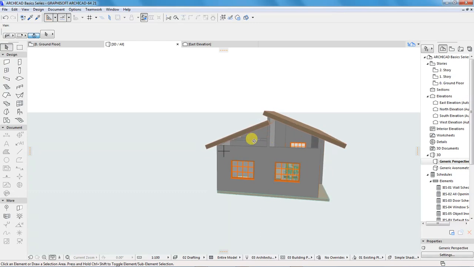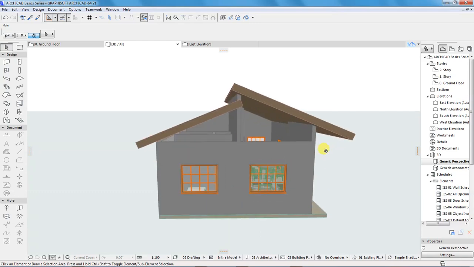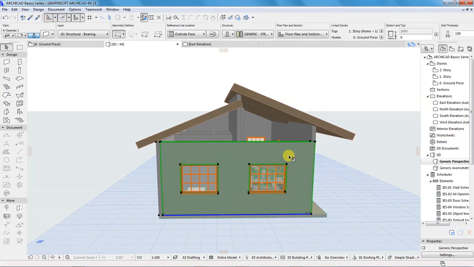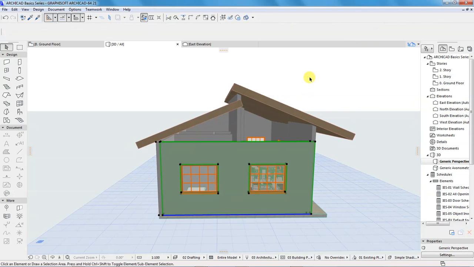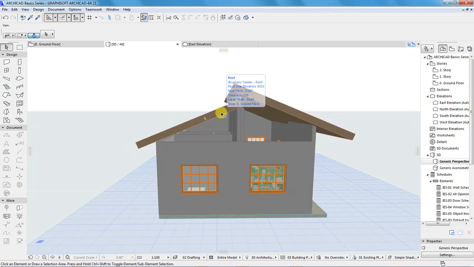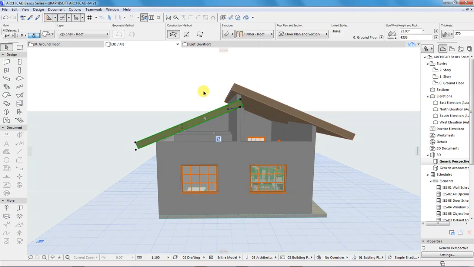So from this side also, if you look at this wall, it's one section, and we have two different roof planes that have two different settings. This one is at a higher elevation from the ground compared to this one.